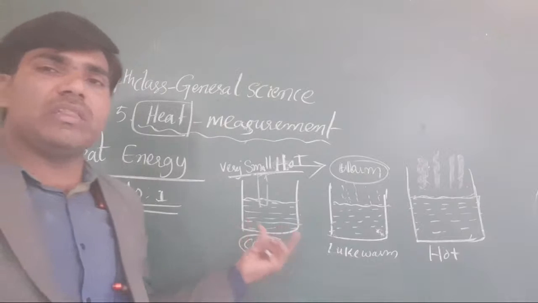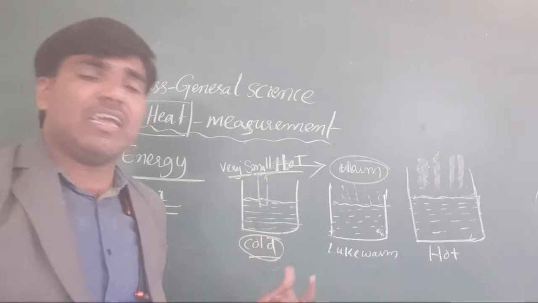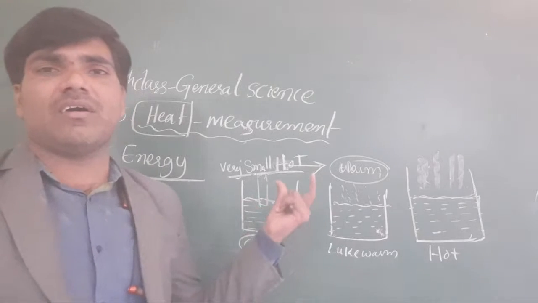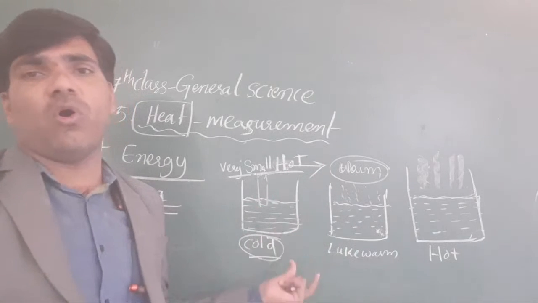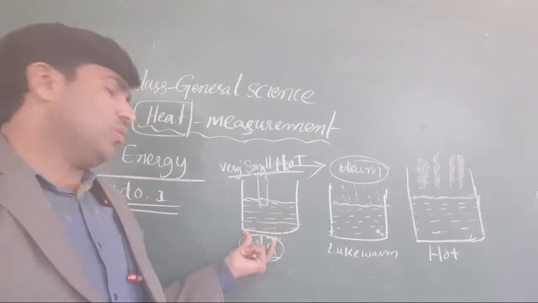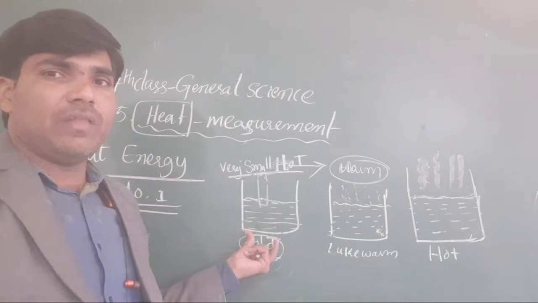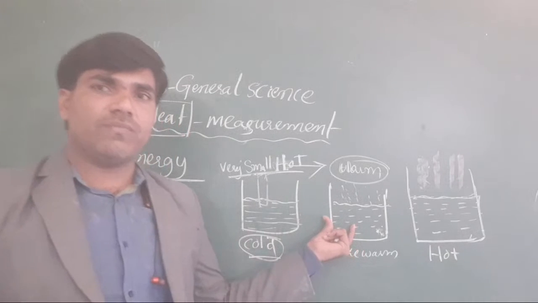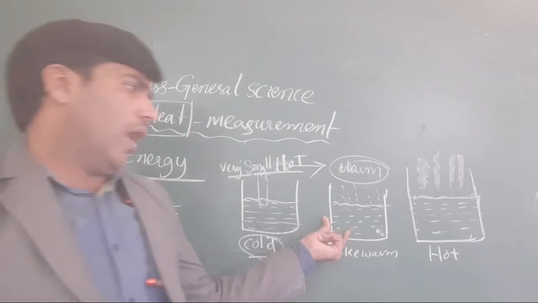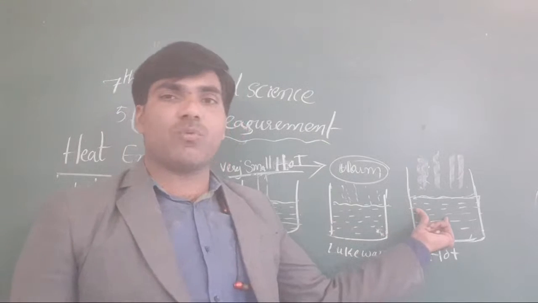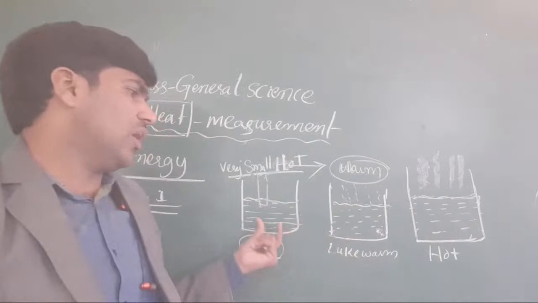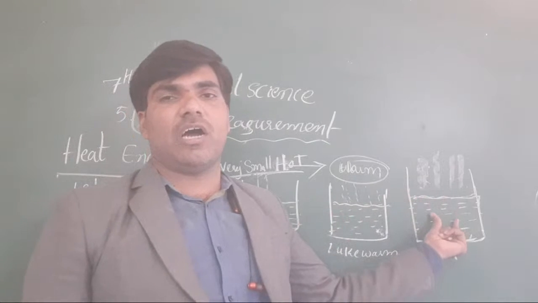Let us do it. We have taken 3 vessels. In the 3 vessels we have taken different hot or cold water. First you take cold water in one vessel. The next one is warm water. Okay, clear or not all of you? And the next one is hot water. There are 3 different waters here. One is cold, another one is lukewarm, another one is hot water.